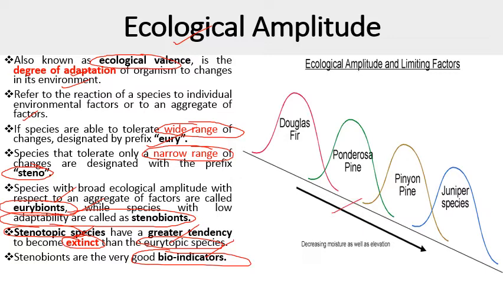This is the graph which shows the range of different pine species or junipers to its different environmental conditions. So Douglas fir, that is found in the high temperature, then Ponderosa pine, then Pinon pine, and juniper species. So they have their decreasing moisture as well as elevation level. So the species shows different adaptation levels to different environmental conditions.